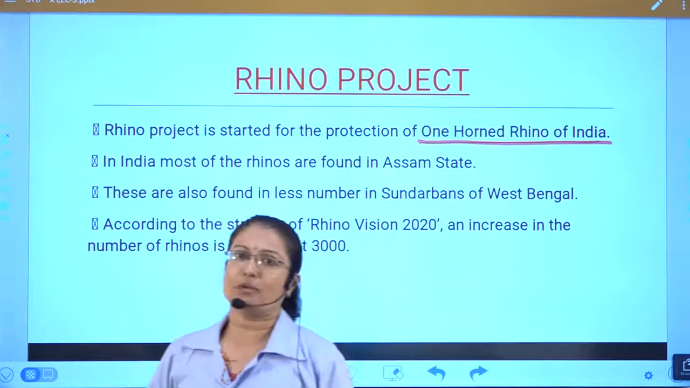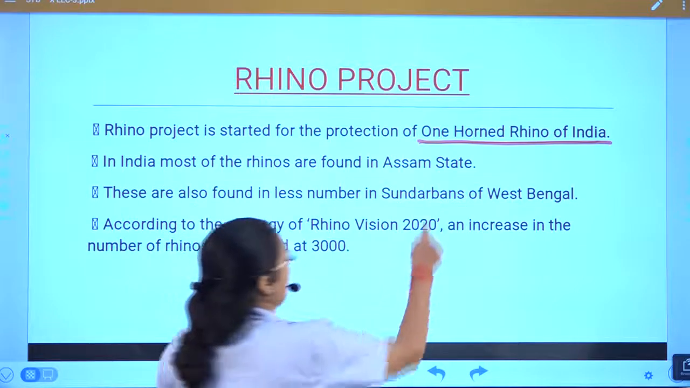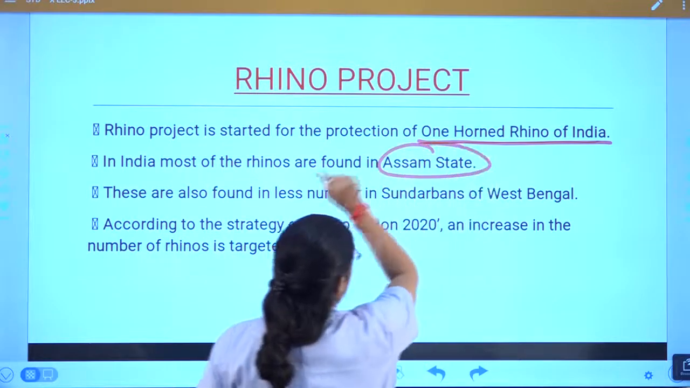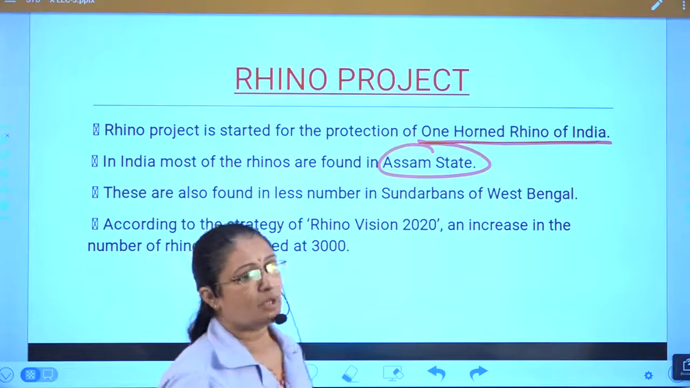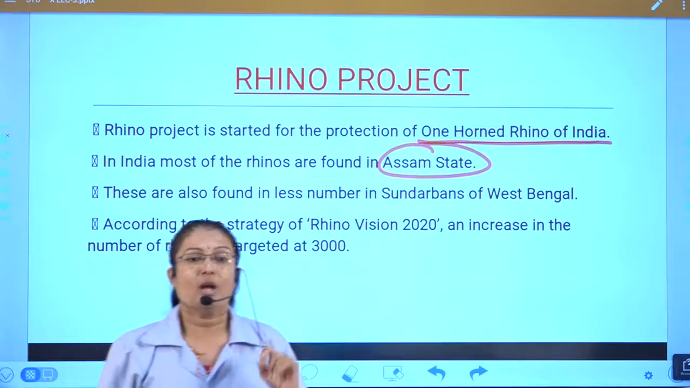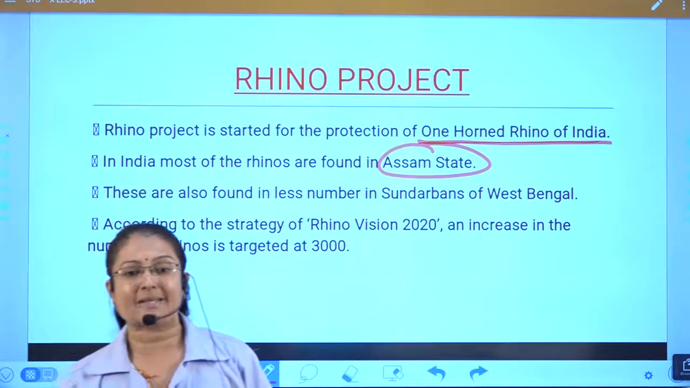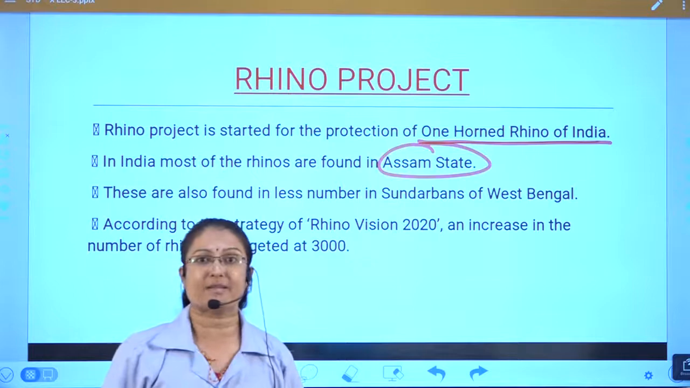In India, most of the rhino are found in Assam state. Assam state याद रखना है. Then these are also found in less number in Sundarban of West Bengal.